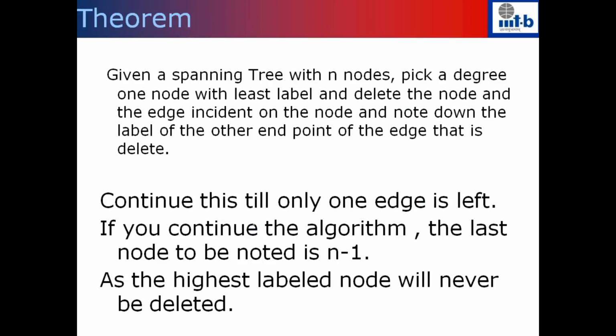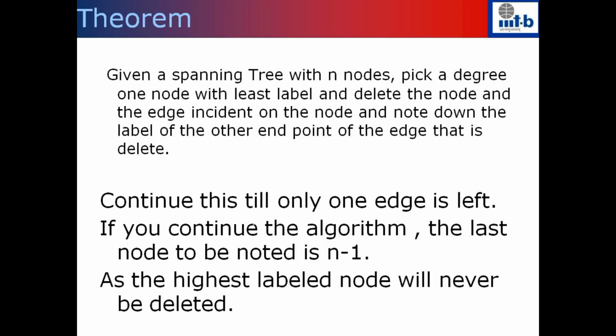So now if you continue this process, when there is only one edge left, the maximum labeled node will never be deleted during this process. If there is only one edge, both of them have degree 1, so if you have to pick the node with the minimum label, you will pick the other one.